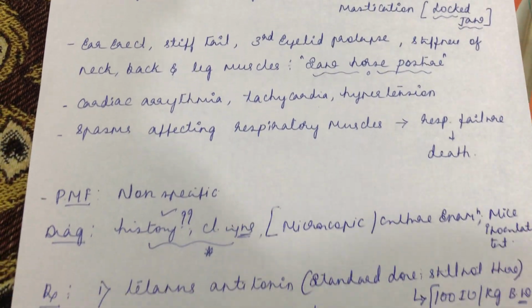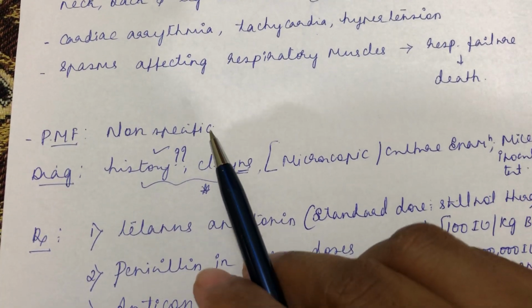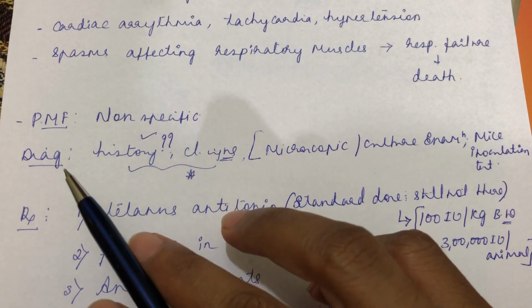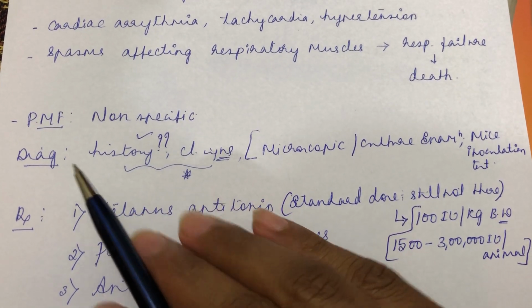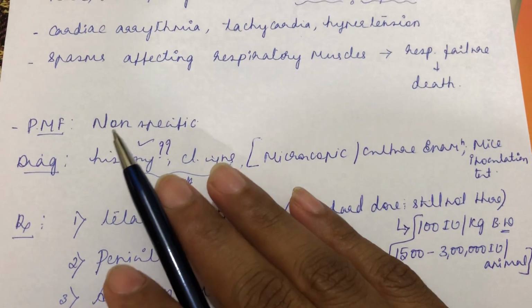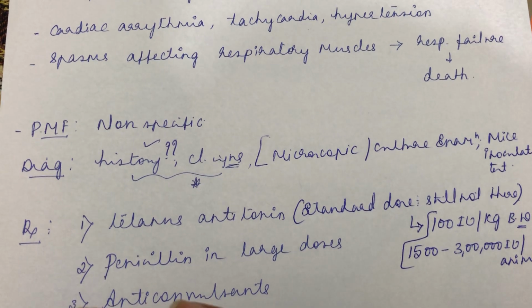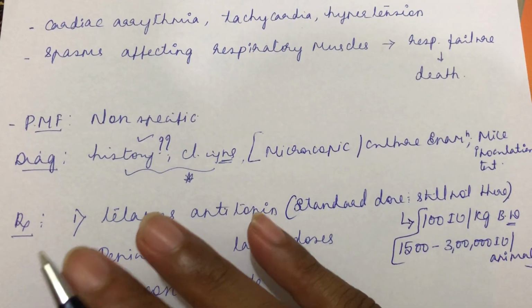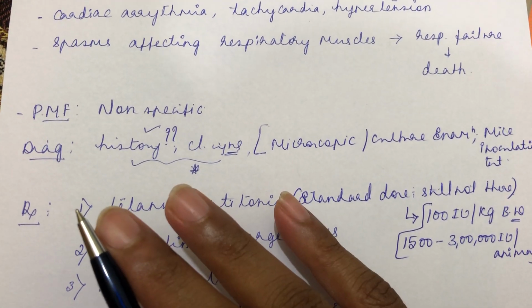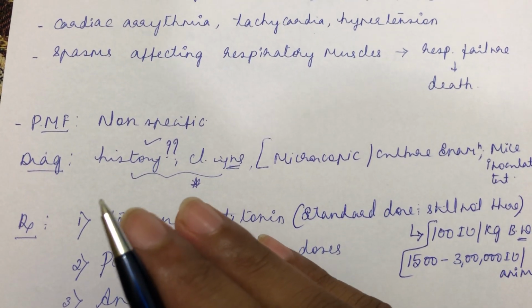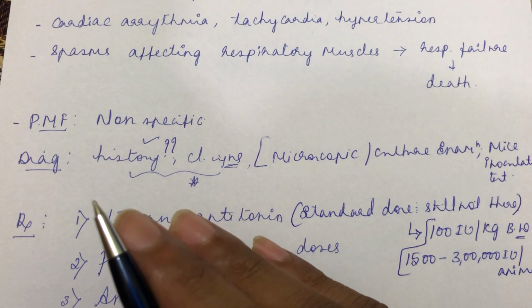Postmortem findings are non-specific, since it mainly involves the nervous system. So for diagnosis, the important diagnostic feature is the history only. History of any wounds. See what kind of history? If the animal was recently castrated or has undergone shearing or dehorning, or is a recently parturiated animal. Recently born calf also.